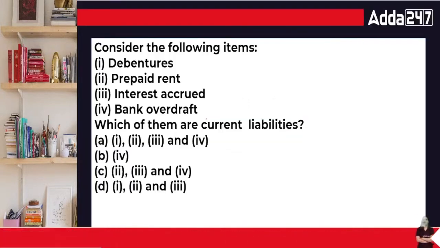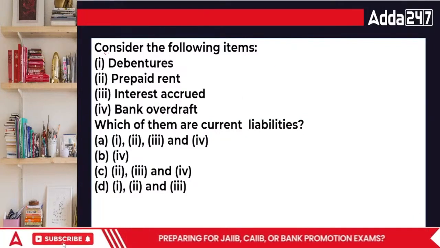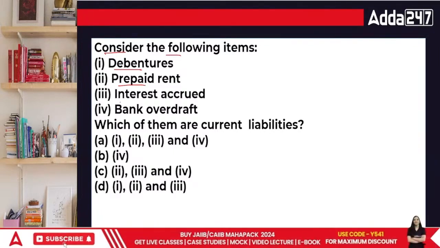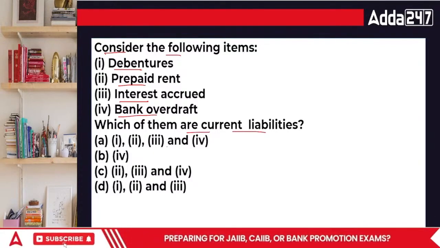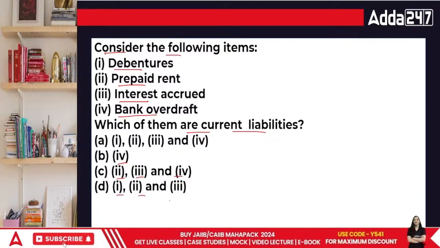Moving on to the next point. Consider the following items: debentures, prepaid rent, interest accrued and bank OD. Which of them are current liabilities, everyone? 1, 2, 3, 4, or 1, 2, 3.